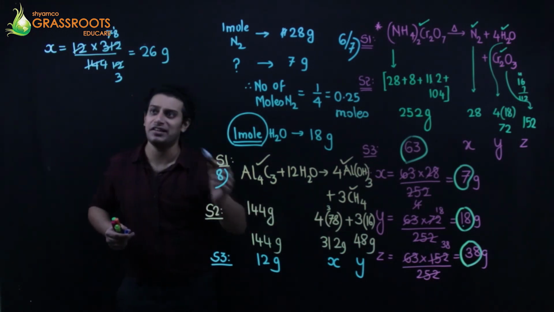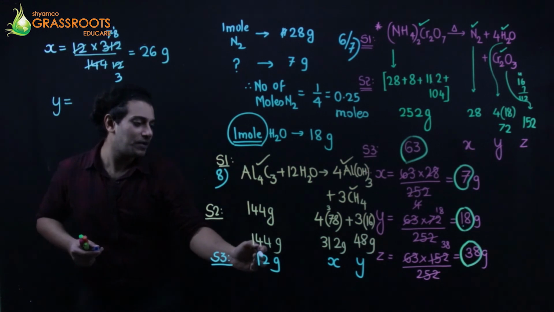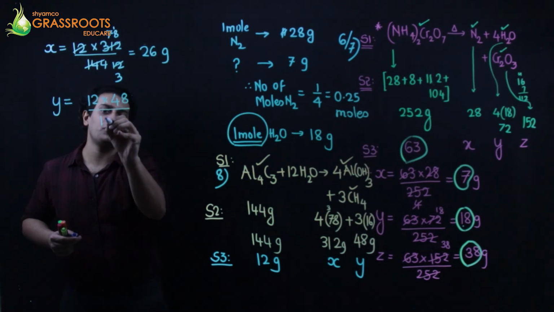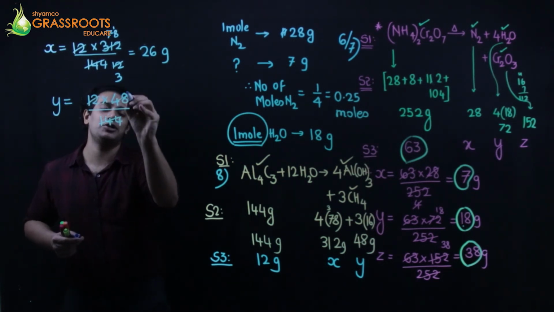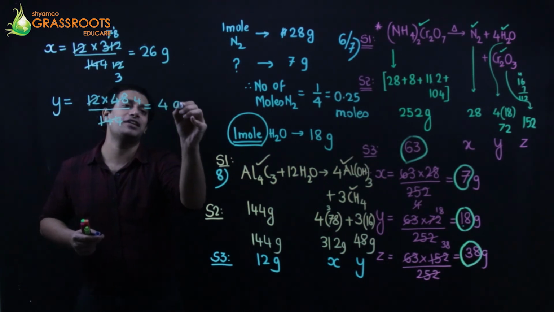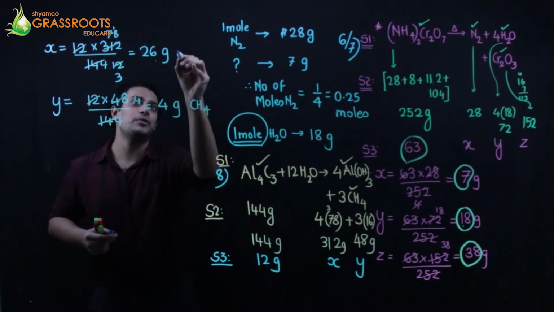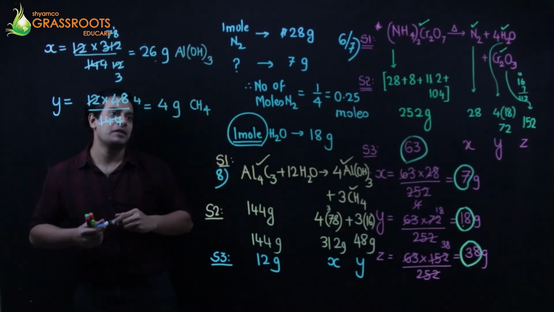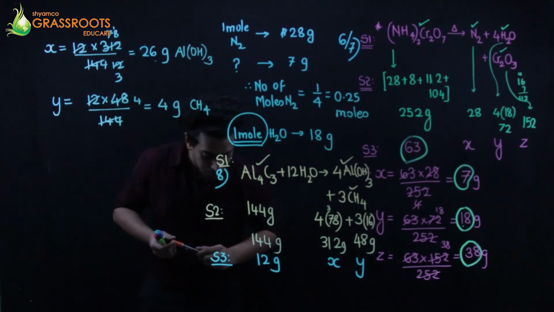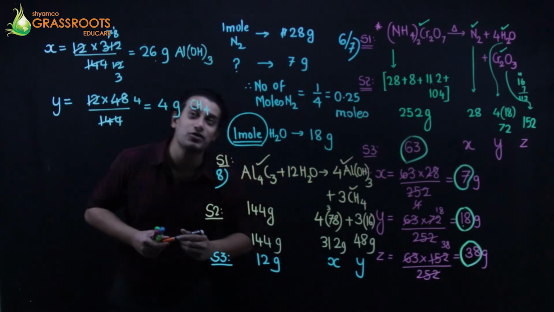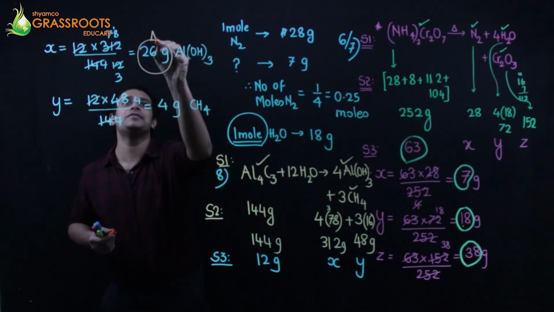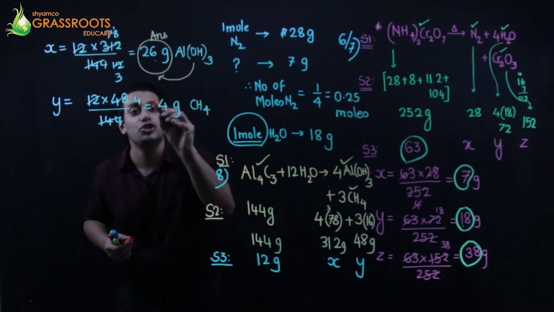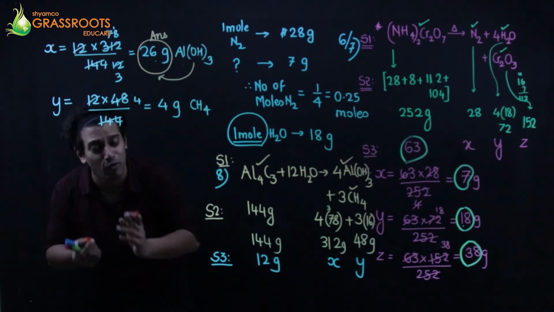And how much will be methane? Let's find out. Cross multiply. 12 into 48 upon 144. 12 12s and 12 4s. You get 4 grams of methane. And 26 grams of AlOH thrice. Okay, PPT. Question में क्या पूछा है? What is asked? Find the volume of methane and the mass of aluminium hydroxide. This is one of my answer. The mass of aluminium hydroxide is 26 gram. And इसका volume पूछा है. Mass नहीं पूछा है. But we want mass.